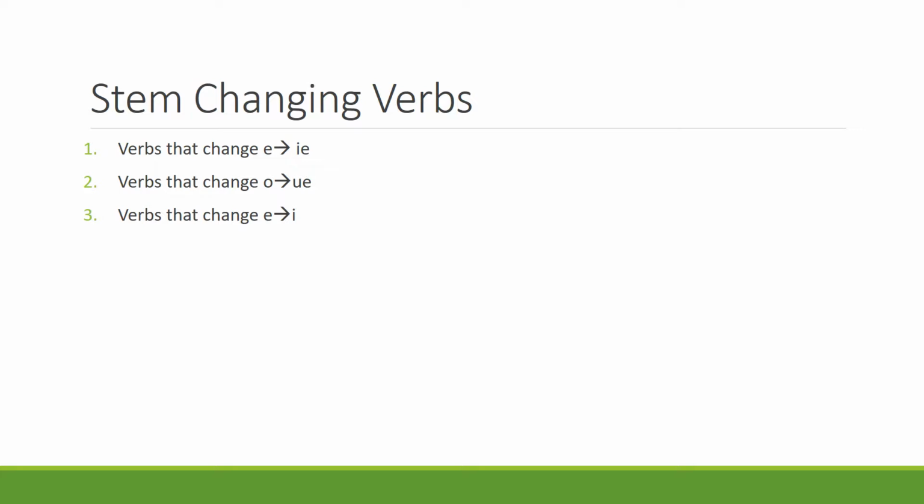We have some verbs that change the stem's vowel from an E to an IE. We have some verbs that change a stem's vowel, which includes an O, to a UE. And some verbs change the E to an I. And as you will see, this typically occurs in all forms except for the nosotros form. So let's do some examples so that you can visualize this.